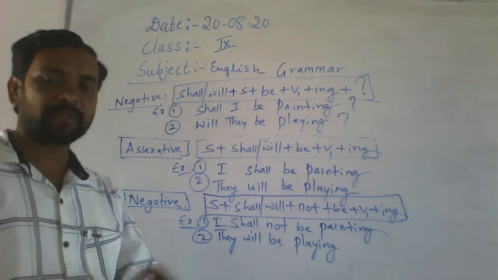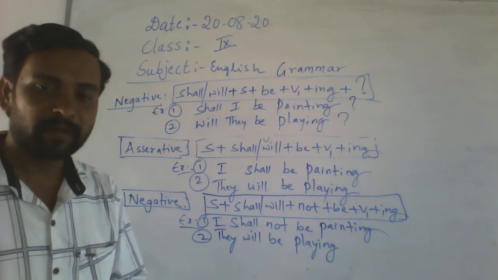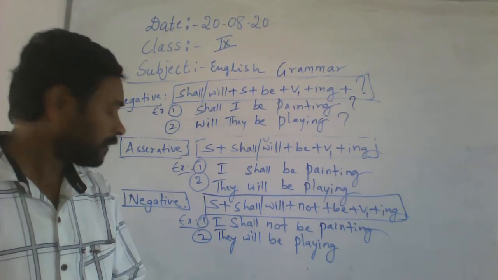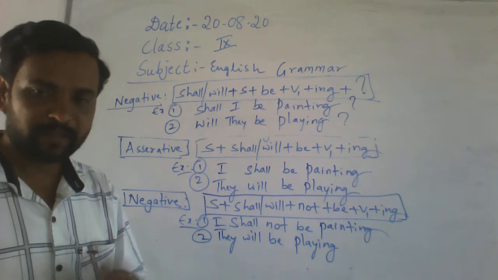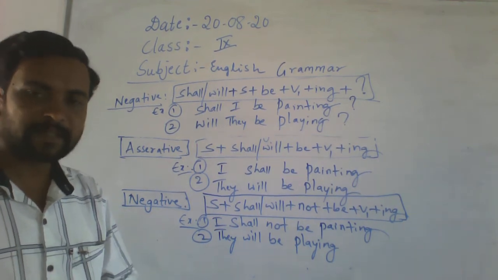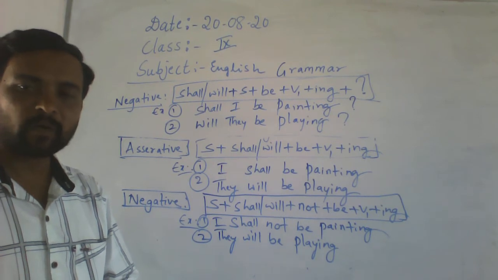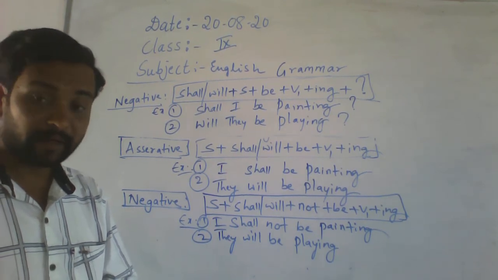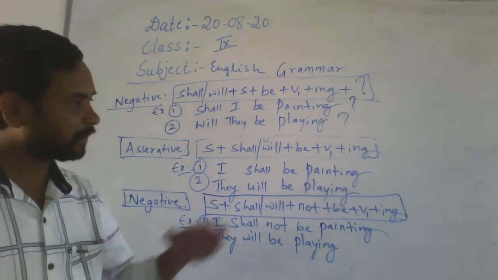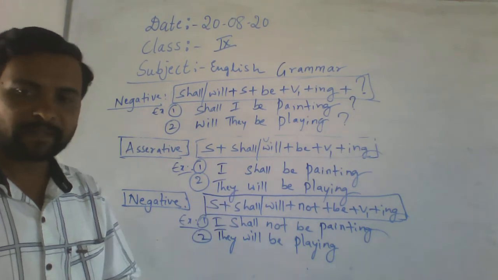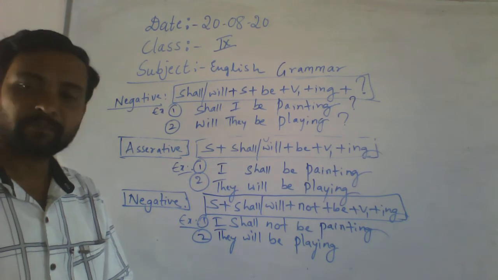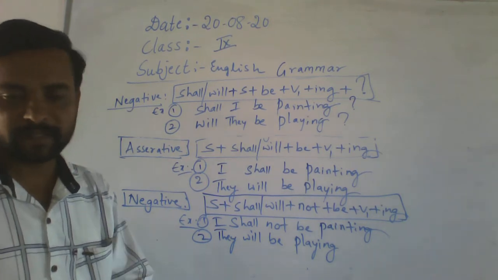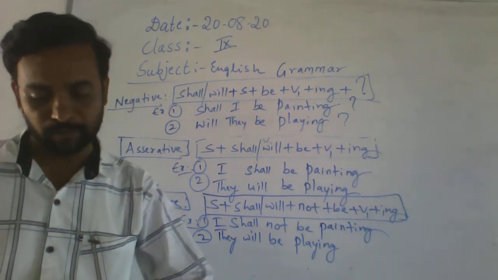For the future continuous, what is the definition, how to write the assertive, negative and interrogative. All these are the things you learnt in this class. Okay, so next, go to future perfect. What is next? Tell me. Future perfect.